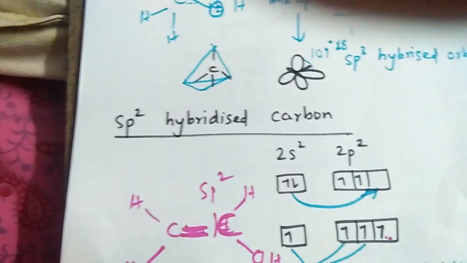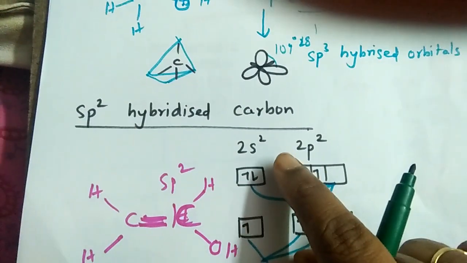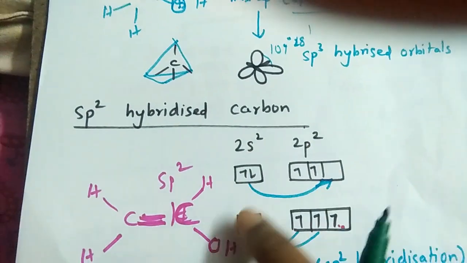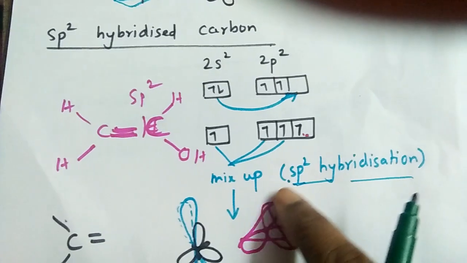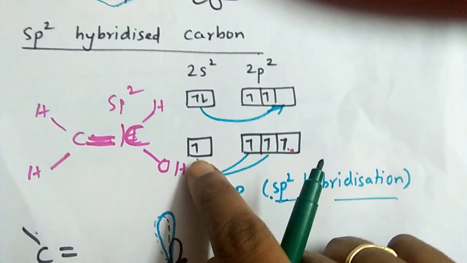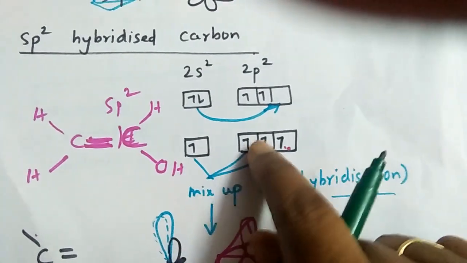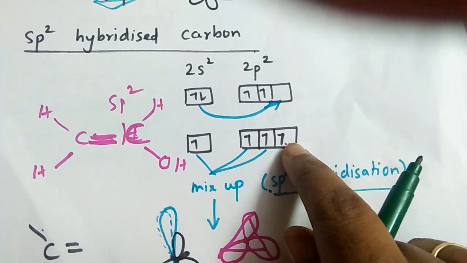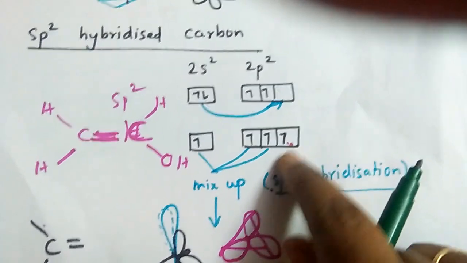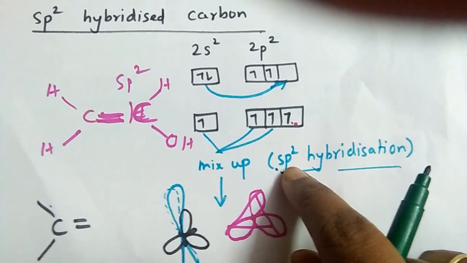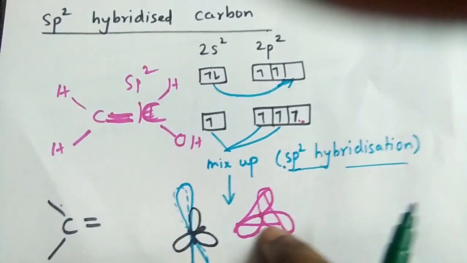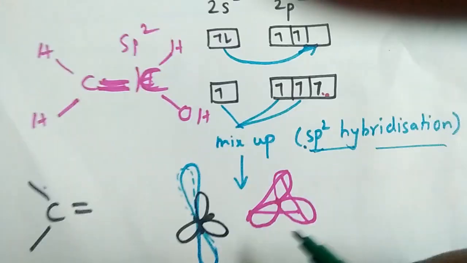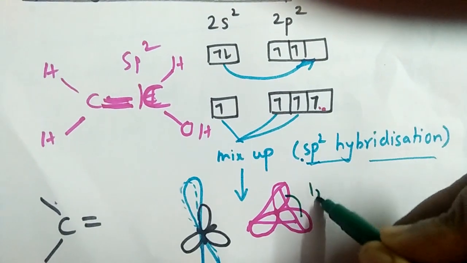And then comes sp2 hybridized carbon. In this case, again the same promotion and excitation of electron, mixing up of orbitals, but here the mixing up of 1s and 2p orbitals takes place. The other orbital does not involve in hybridization, so the type of hybridization is sp2, and the hybridized orbitals will arrange themselves to maintain maximum distance, so the angle between them is 120 degrees.